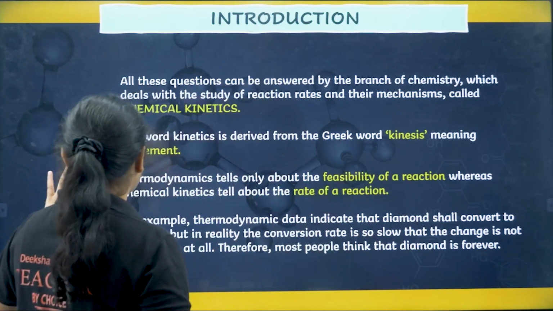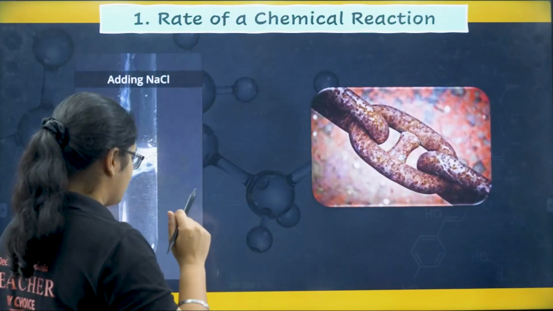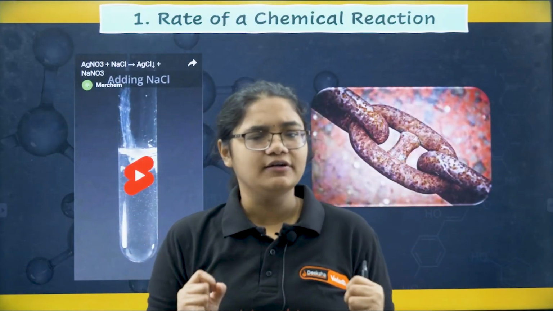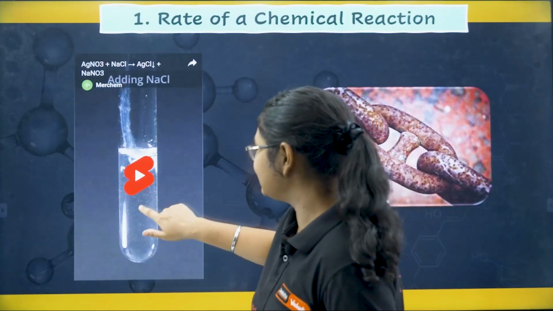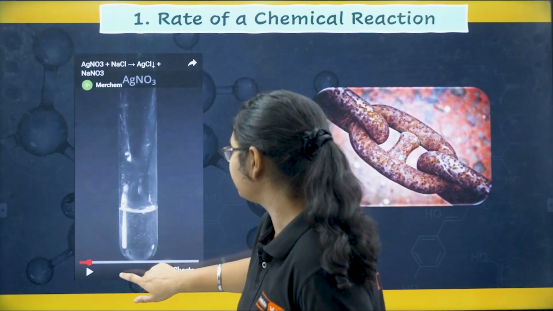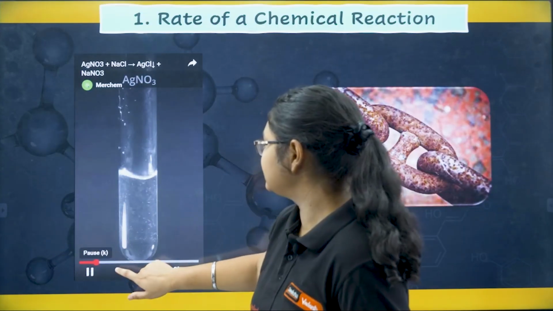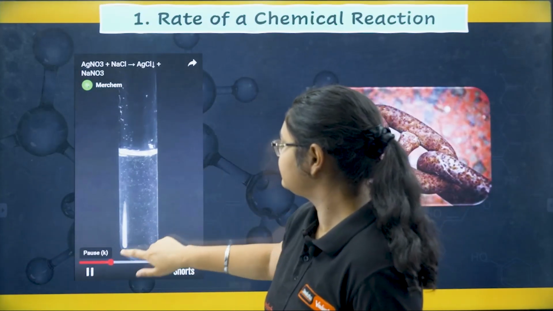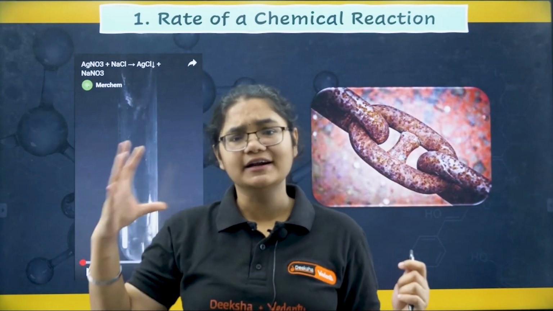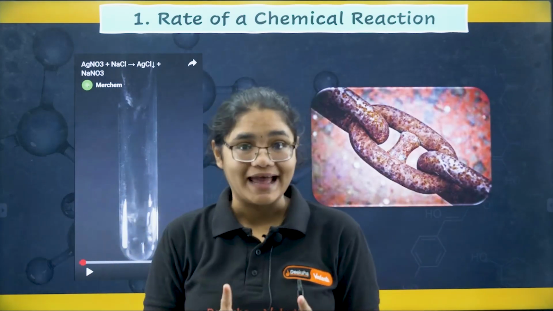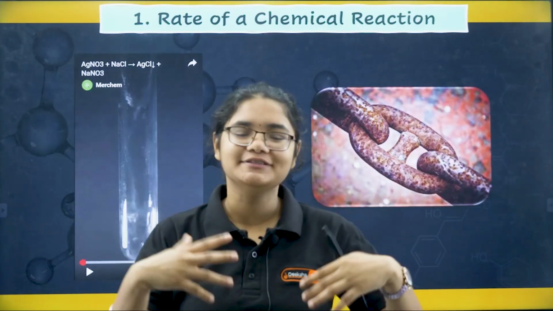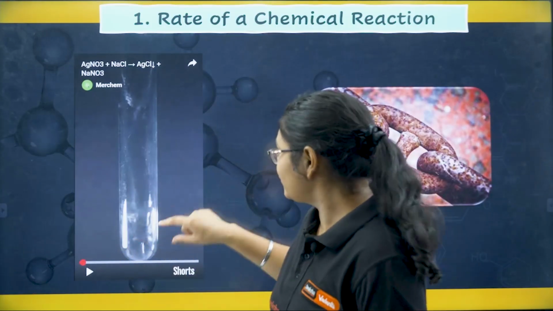Okay, so now after this brief introduction, I'll also give you an example. I told you certain reactions are very fast, certain reactions are very slow. So let us see one example here. So you can see this reaction. Now I told you that certain reactions are very fast, whereas certain reactions are very slow, right? Let us find out some examples for this. So I'll show you one reaction.